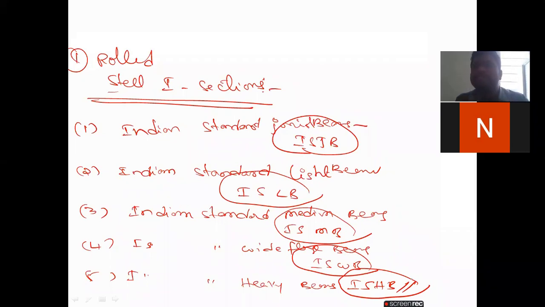When you design an I section, that means a beam, whether for industrial purposes, the railway track, or warehouses, first we have to take a suitable section based on the load and the depth we require. There are some properties, which I will explain in detail once we start the problem. First understand the theory. Once you know the concept, it is very easy to design any type of beam.